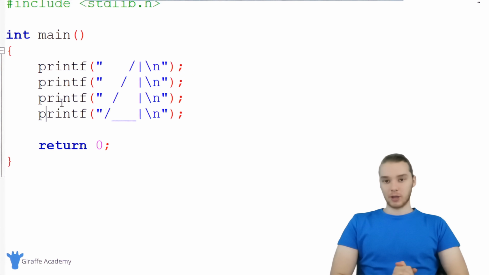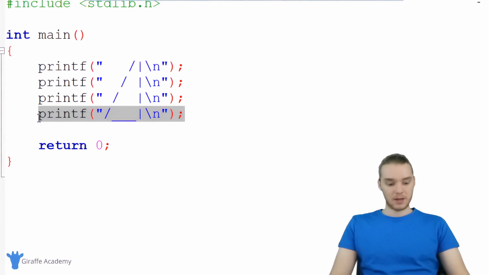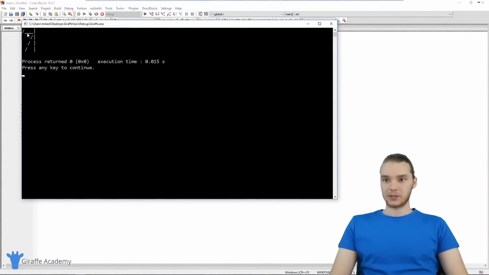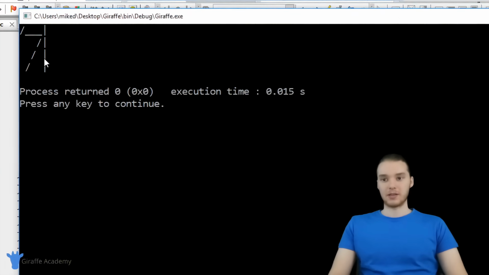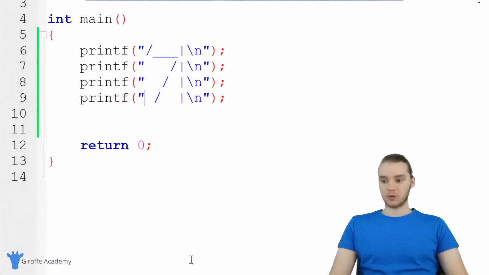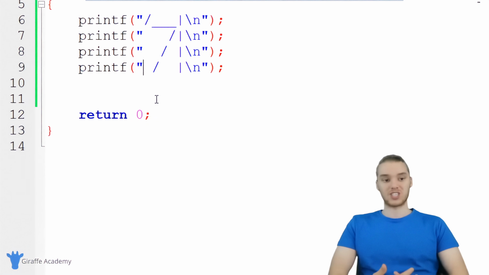And one thing I really want to stress is that order matters. If I took this instruction and placed it up here as the first instruction, now this is going to get printed out first. So when I run my program, you'll see that we're printing out this kind of funky looking shape. That's because we changed the order of the instructions, so the computer changed the order in which it executed those instructions. And you'll notice here, again, we're using this semicolon after each line of code.